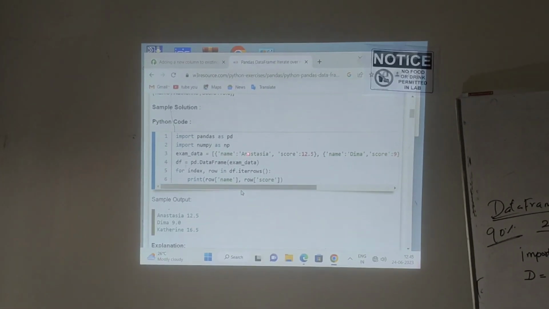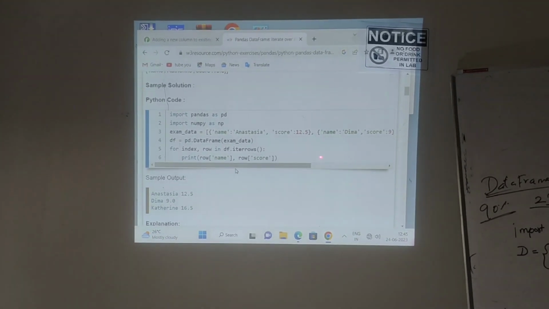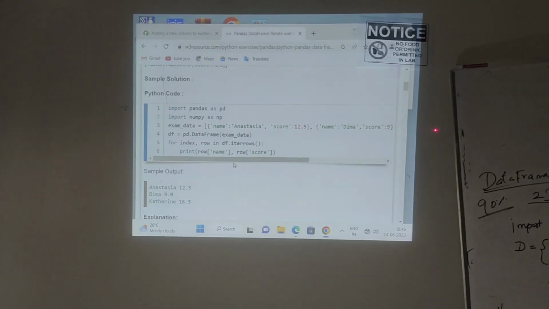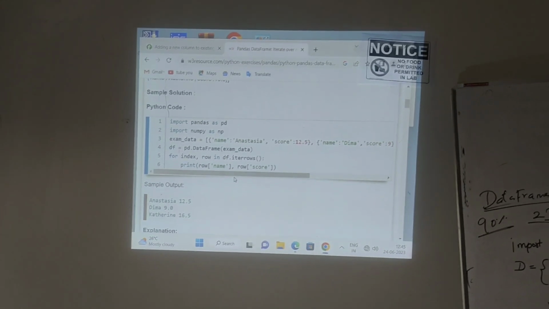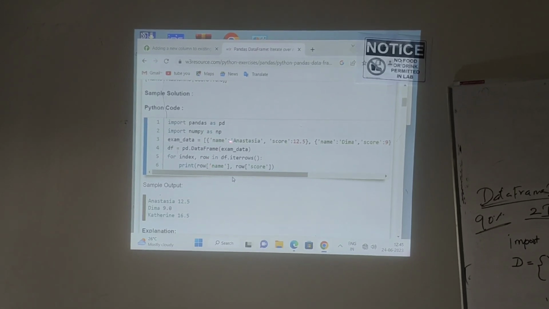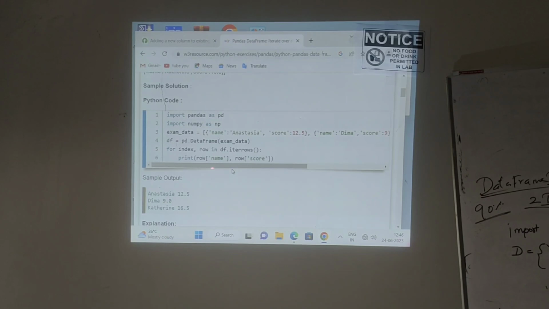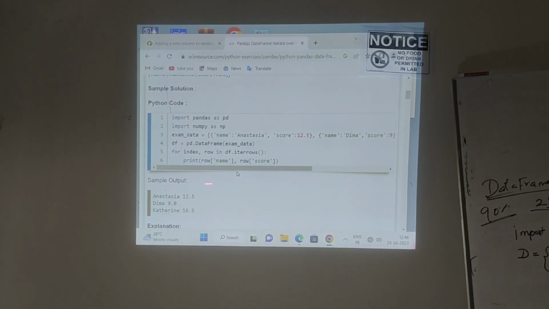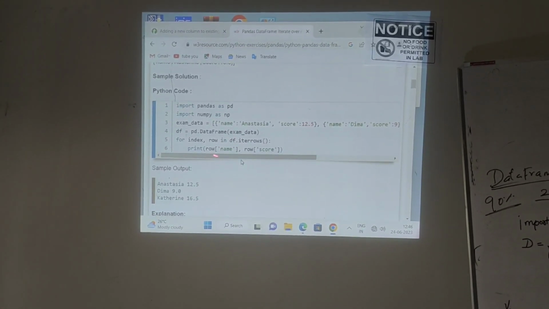So the first name will be stored in the 0th location, the second name in the first location, and the third name in the second location. Like that it will automatically store in default locations. Understand? So for index, the default index, row in df: each row we have to iterate row wise, in the df table.